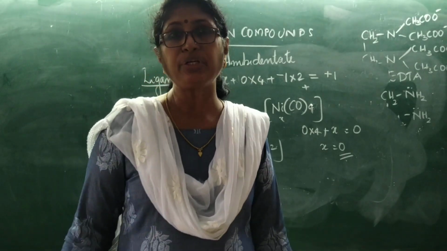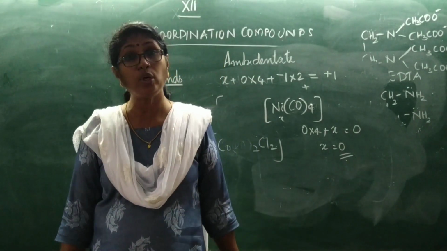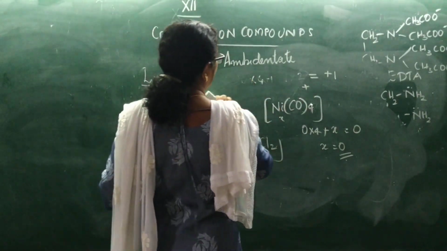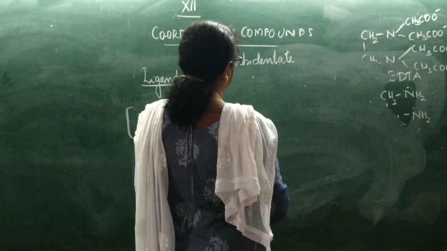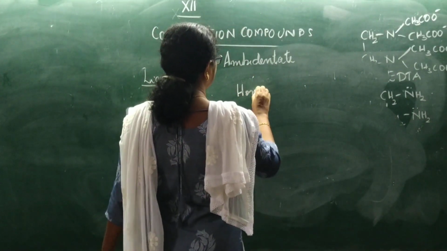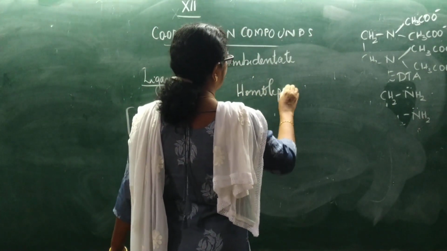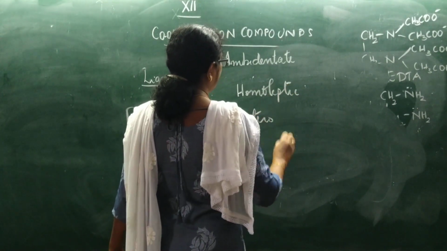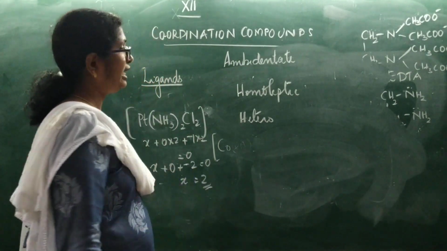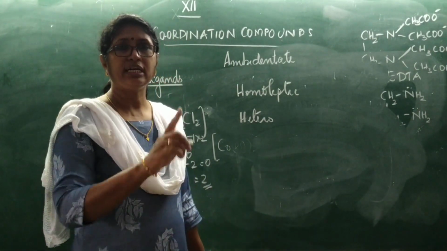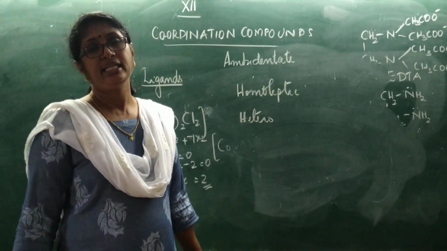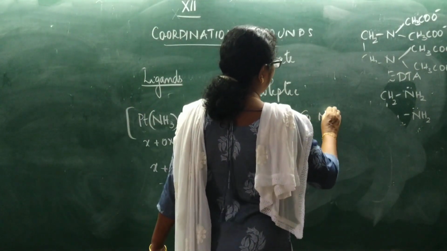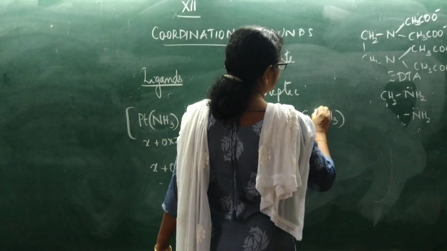Now, there are two different types of complexes, homoleptic and heteroleptic coordination compounds. Now, what are homoleptic and heteroleptic? Now, what is homoleptic? If a complex compound contains only one type of ligand, then we call it a homoleptic complex. For example, Co(NH3)6.